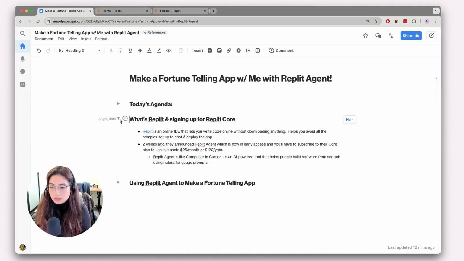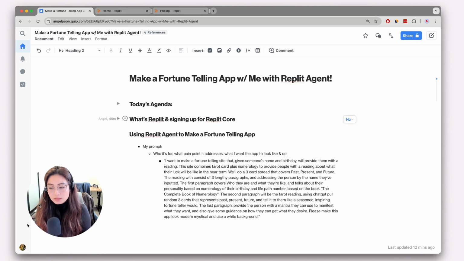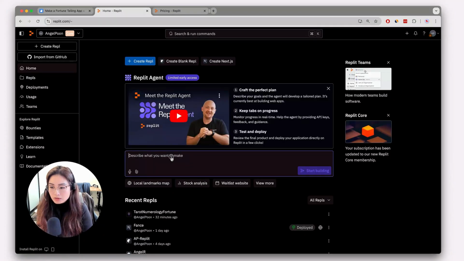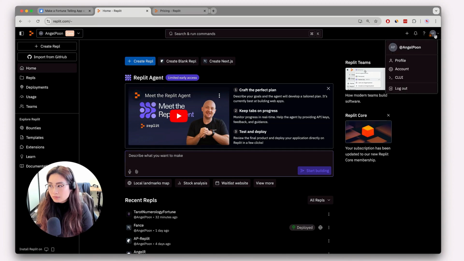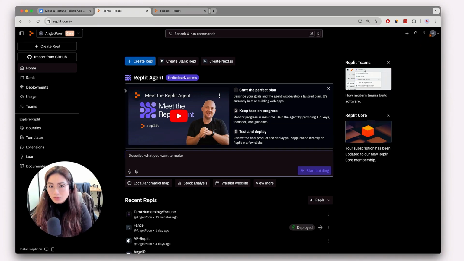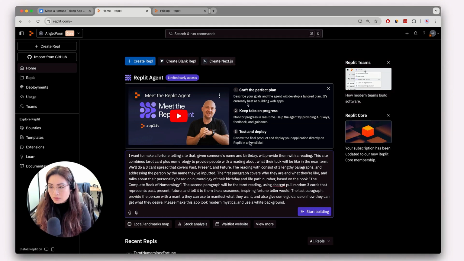Today, we're going to use Replit Agent to make a fortune-telling app. This is my initial prompt that I wrote down to save time, and we're going to go on to Replit and just input it here. If you haven't subscribed, you need to go through that flow and input your payment information. And then on this homepage, you should be able to see this Replit Agent limited access.